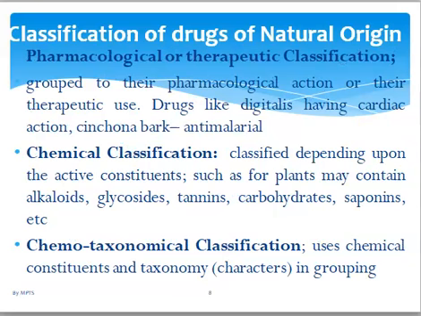Pharmacological or therapeutic classification, these are grouped according to their pharmacological action. Chemical classification, these are based on the constituents which are present, like alkaloids and glycosides. All of them have advantages and disadvantages, which we can discuss later on, or I'm sure you have them. You can also have chemotaxonomic classification, using chemical characteristics and taxonomy. All these are used in the classification of drugs.